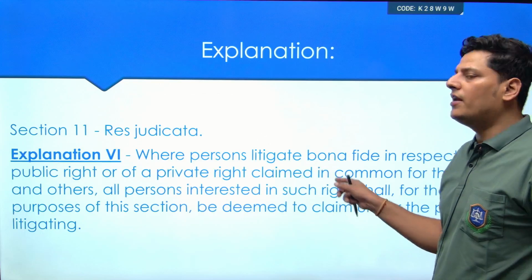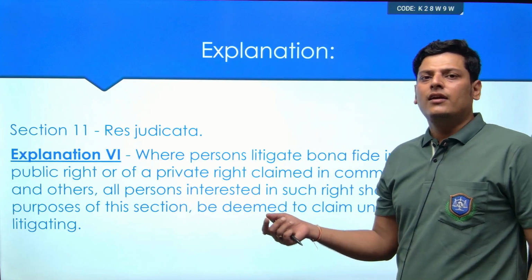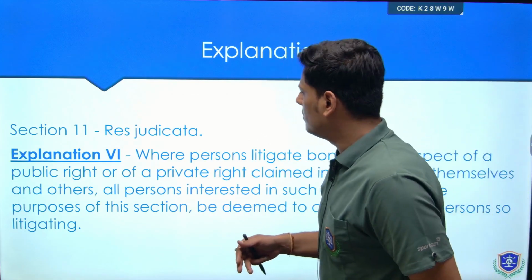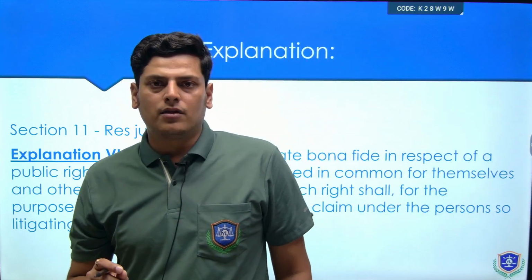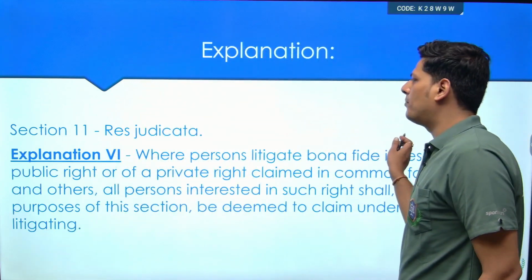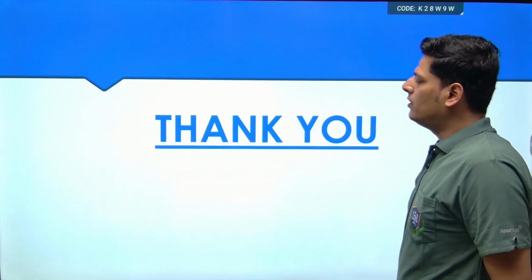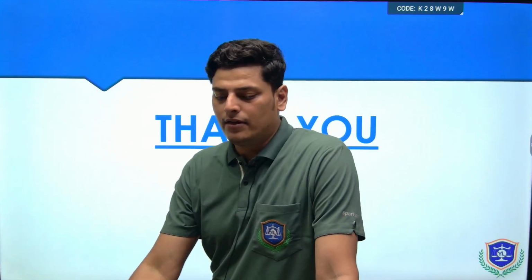They are interested in the rights which have been claimed in common by several parties. So that is why there is no requirement to implicate those persons separately. Res judicata would still apply by virtue of Explanation 6 to Section 11 of the CPC.